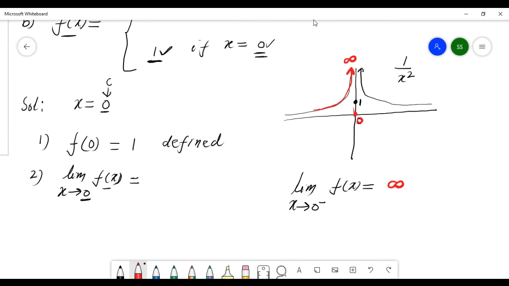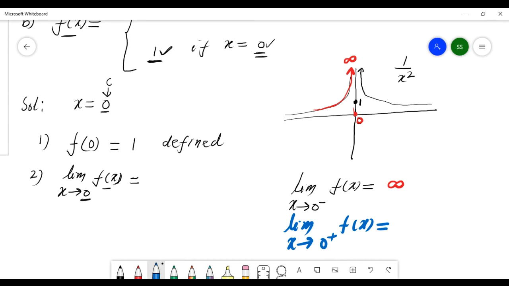Okay. Now check the left limit and the right limit. Limit as x goes to 0 plus of f of x. Check the right limit, that is, x goes to zero from the right side, from this way.